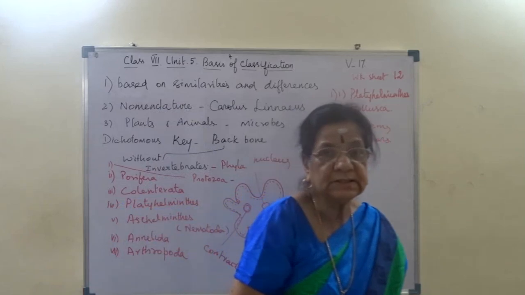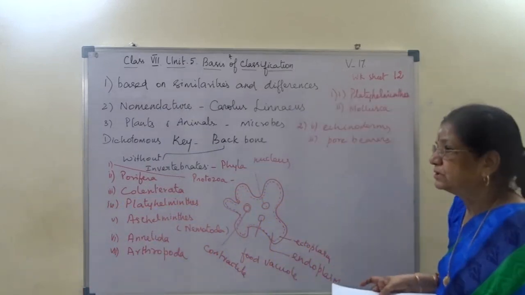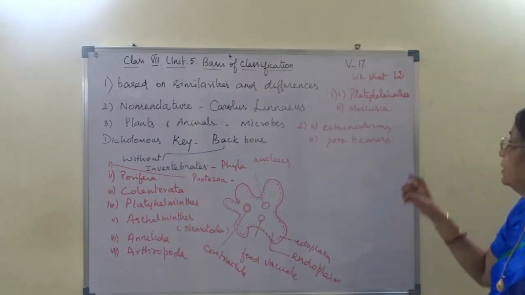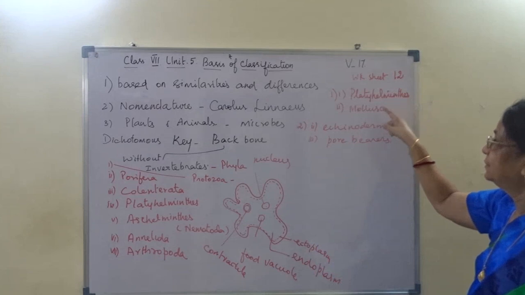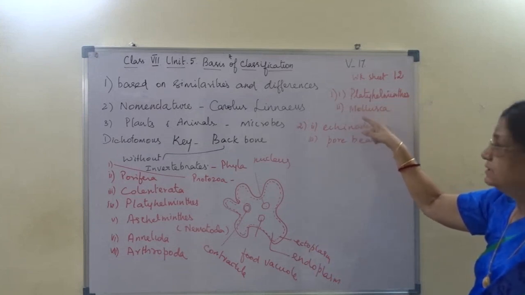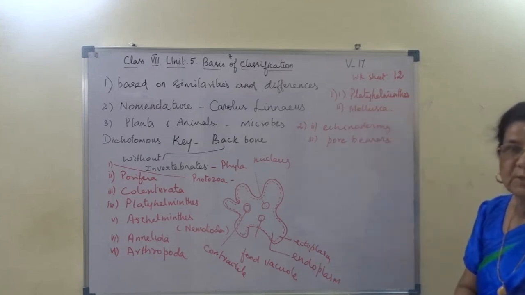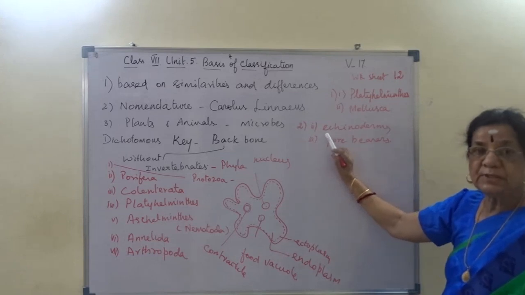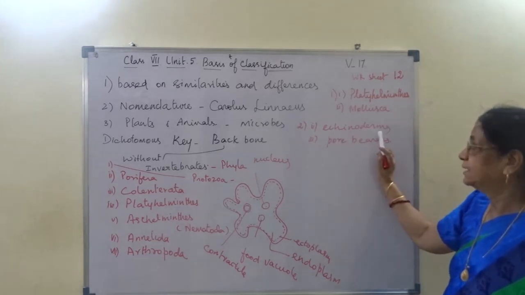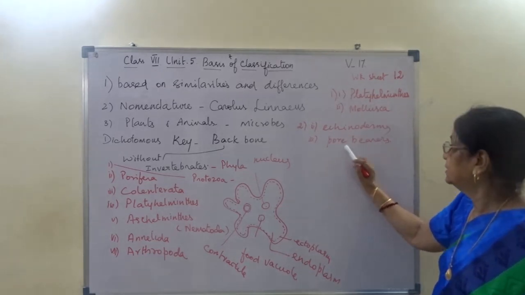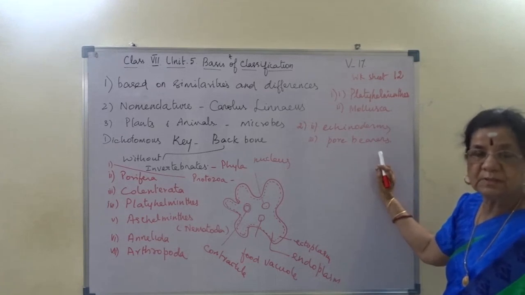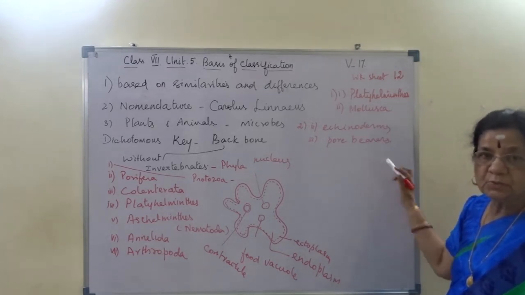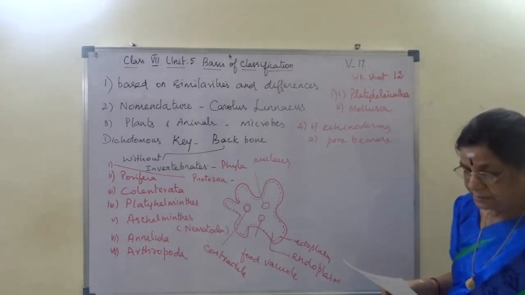So this is the answer for questions 1 and 2. Question 1: platyhelminthes, and subdivision 2: phylum Mollusca. Question 2, match the following: second option echinoderms, third one four bearers. Note it down. We are doing worksheet 12.